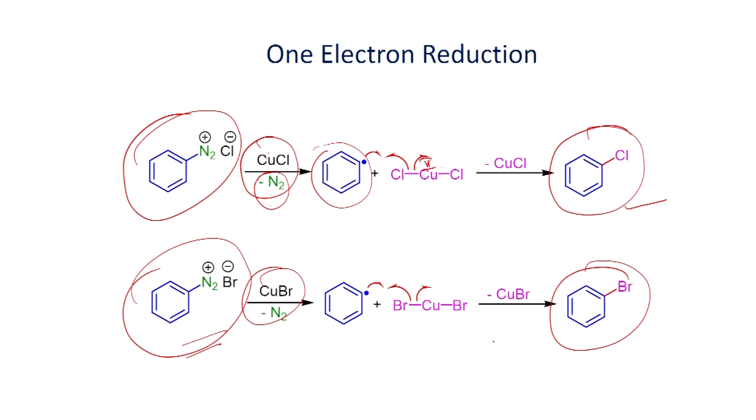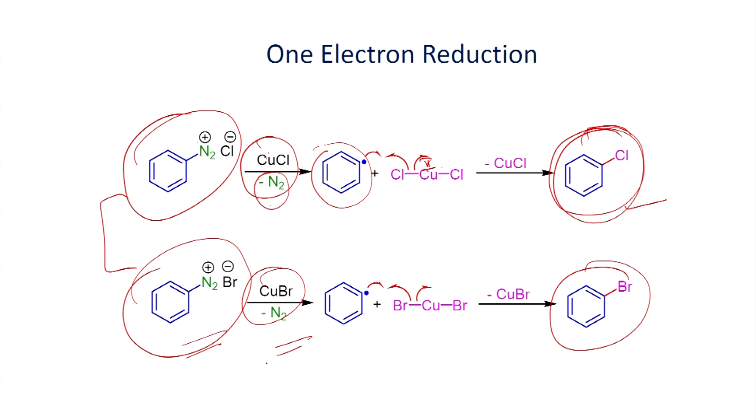This is one of the ways. Suppose you have an aniline derivative. You can make the diazonium salt, which can be readily reacted with the copper halide, and then you will be able to get the corresponding halo compound. This reaction is good if you want to make chloro or bromobenzene. This is known as the Sandmeyer reaction. We are going to look at it in detail later.